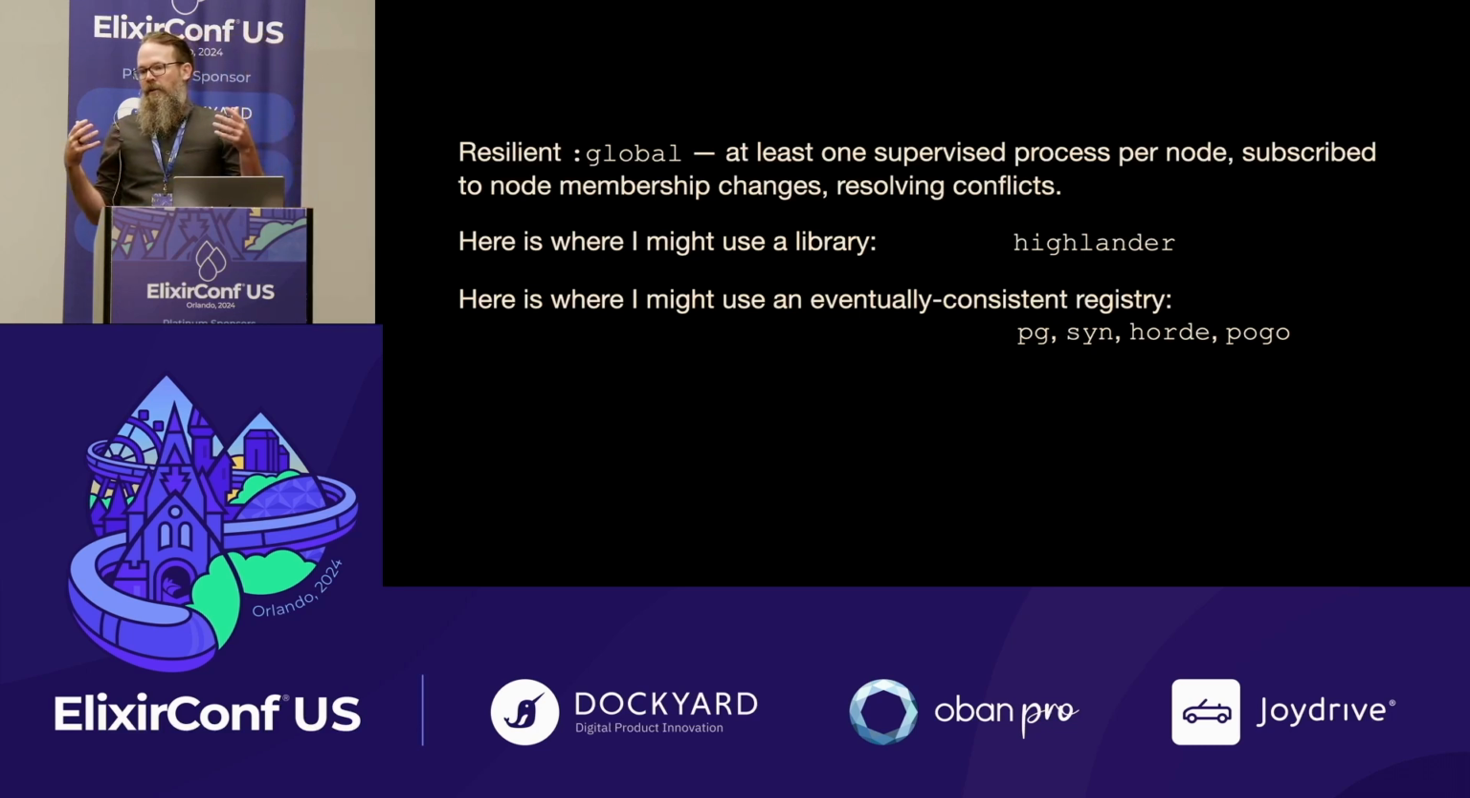So in order to use global resiliently in a cluster, you're probably going to need a non-uniquely identified process on each node that is doing the registration, handling the conflicts, and registered for node membership changes. When it's watching a global process on a different node and that node drops, something's going to need to restart it, things like that. So this is actually where I would start to use a library.